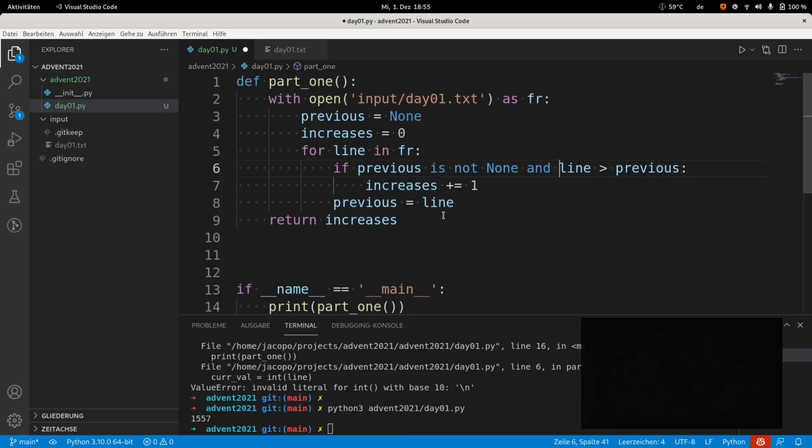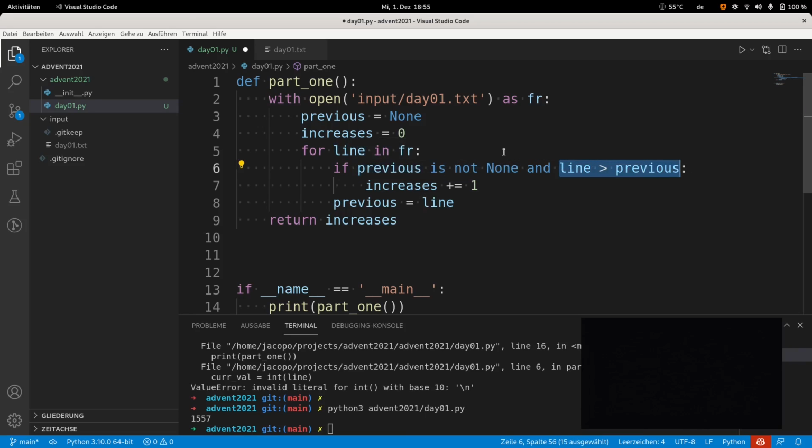You don't use equal or greater than or something like that, because None is special, so you have to say is not None, and line greater than previous. Notice that when Python sees an and, when the first condition is false, so when previous is None in this case, it doesn't even try to do the second part.